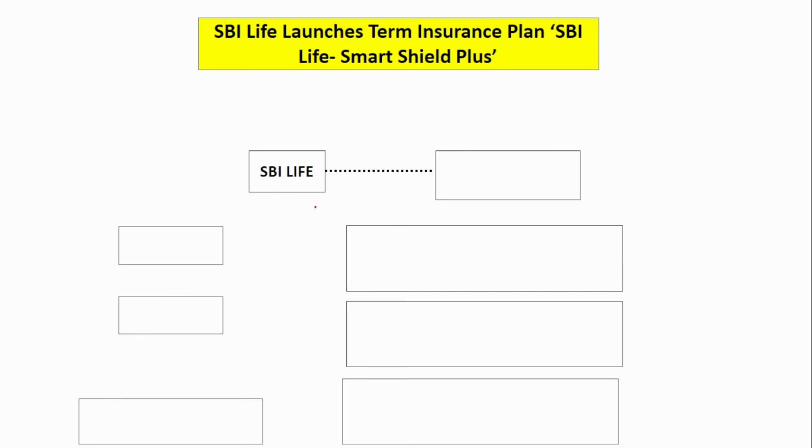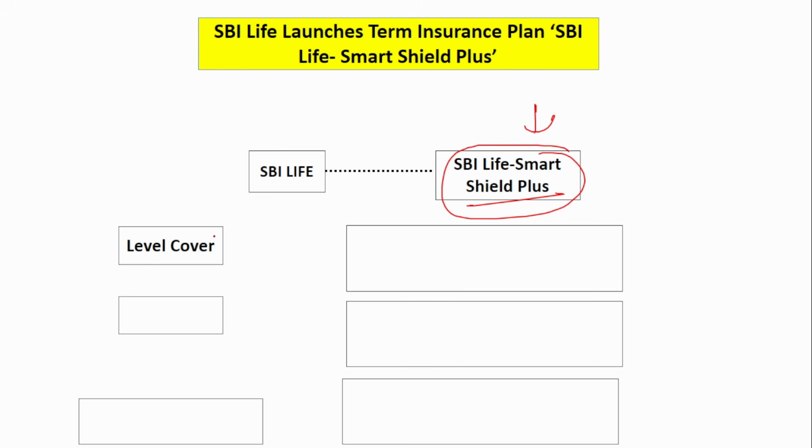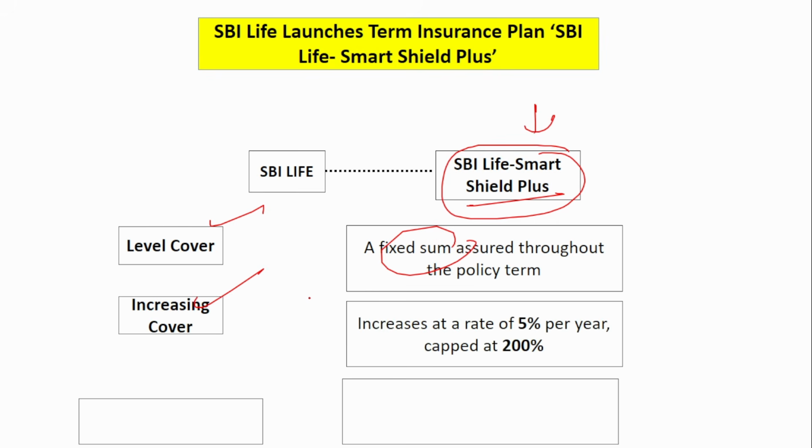Next is SBI Life. It has launched SBI Life Smart Shield Plus, the new term insurance. Mainly it has 3 covers. First is the level cover, where a fixed sum will be assured through the policy term. If the policy term is 5 years, then until the end of that policy a fixed cover will be provided. Next is increasing cover, which increases at a rate of 5% per year.